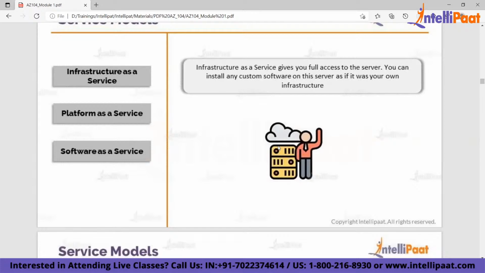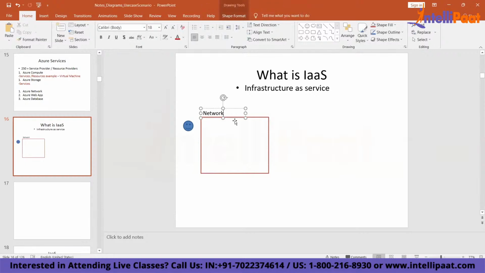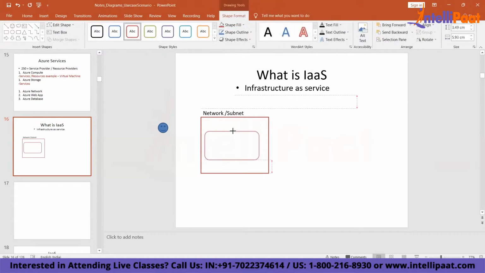What I mean by that is, let's say you have a network. When you create a network, within it you have something called a subnet. Then within your network and subnet, you run something called a machine. So let's say you have one VM, your virtual machine.